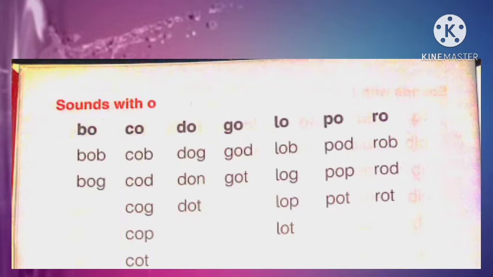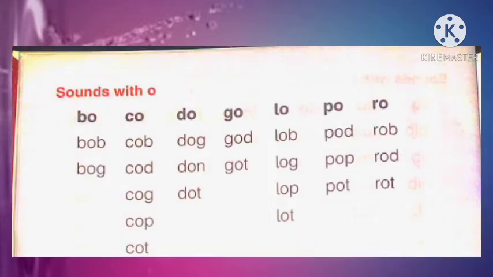Let's repeat our today's task. Start from first column. Bo, b, bob. Bo, g, bog. Let's revise second column. Kho, kho. Kho, b, khob. Kho, d, khod. Kho, g, khog. Kho, p, khop. Kho, t, khot.